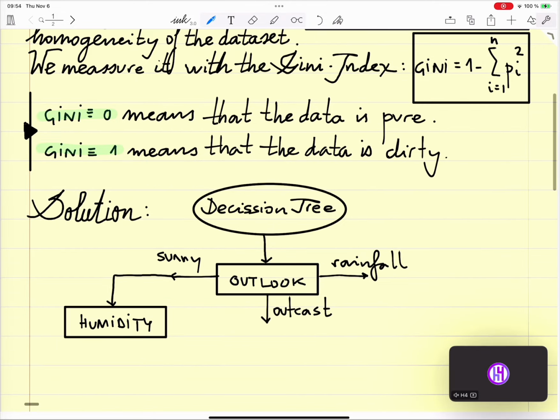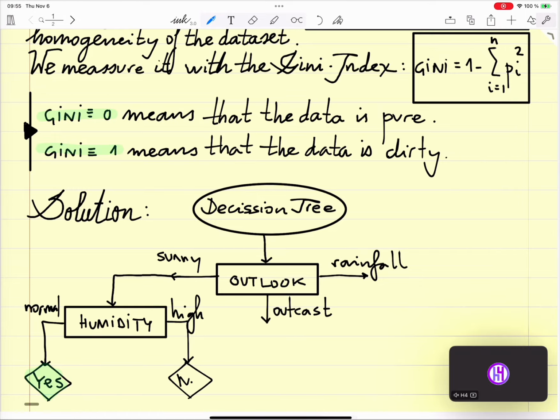In humidity we have two possibilities: one is normal, one is high. If outlook is sunny and humidity is normal, the decision is to play. If outlook is sunny and humidity is high, the decision is not to play.